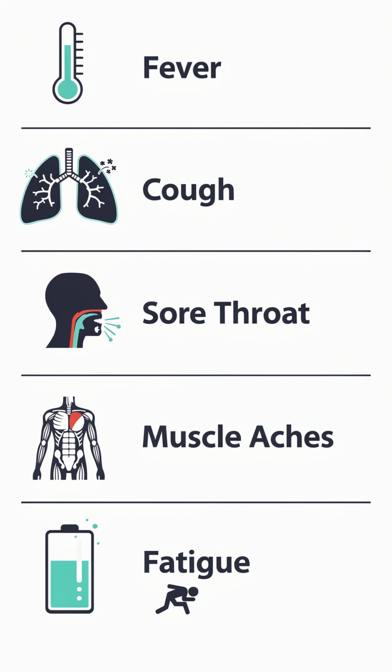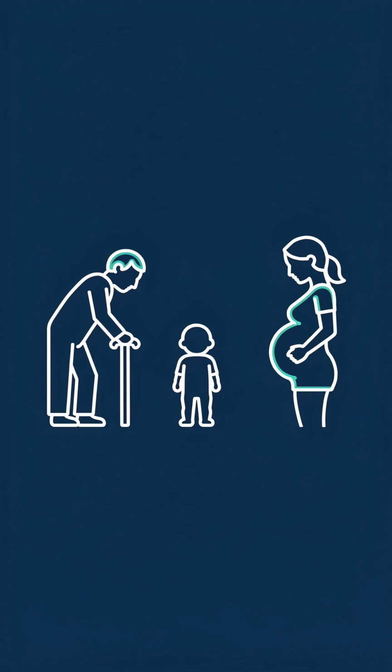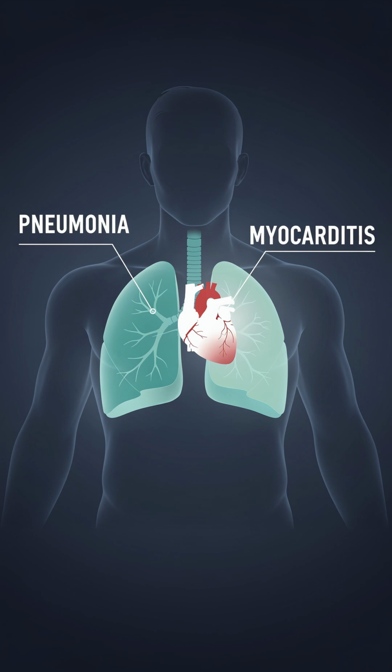Symptoms commonly include fever, cough, sore throat, muscle aches, fatigue, headache, and chills. Although most infections resolve without complications, severe disease may occur in older adults, young children, pregnant women, and immunocompromised individuals. Complications can include viral pneumonia, secondary bacterial pneumonia, myocarditis, and worsening of chronic medical conditions.